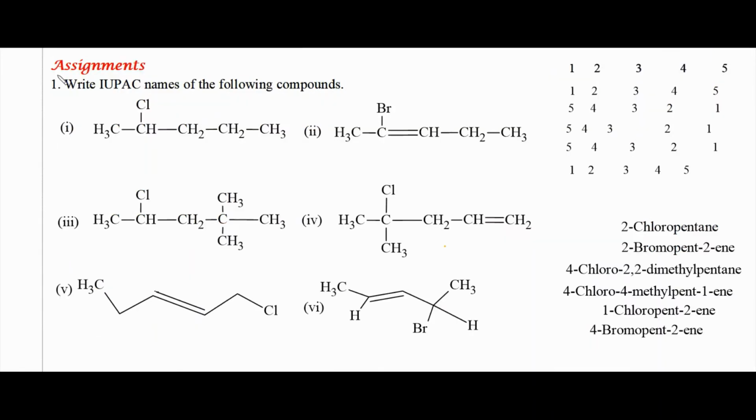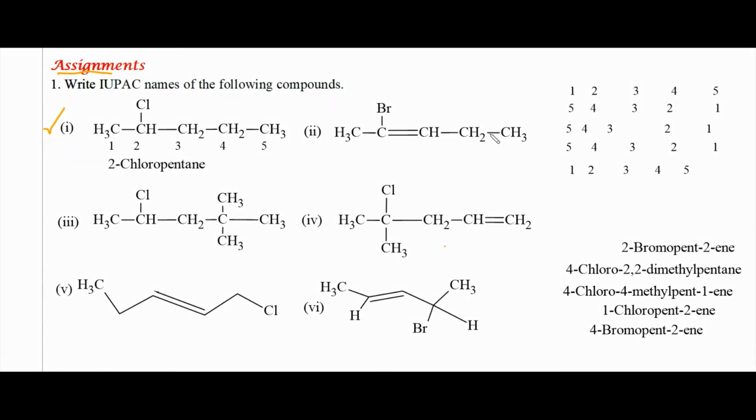Next, we shall discuss some assignment questions. Write IUPAC names of the following compounds. Consider the first structure. In this structure, you can see the substituent chlorine atom is present nearer to the left end. So, carbon atoms are numbered from the left end. This structure has the IUPAC name 2-chloropentane.